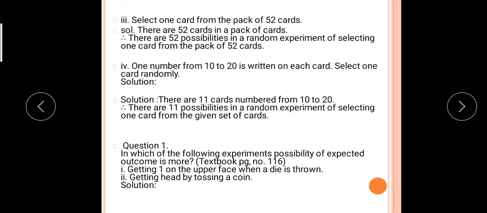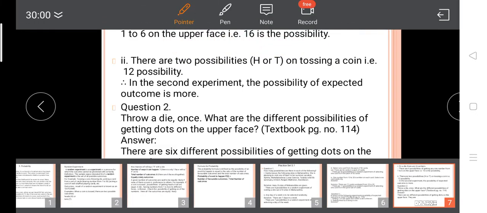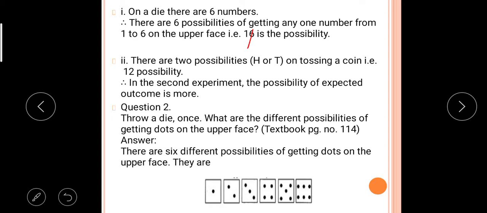Getting a head by tossing a coin: there are 2 possibilities, head or tail, so it is 1 by 2. So in the second experiment the possibility of the outcome is more.